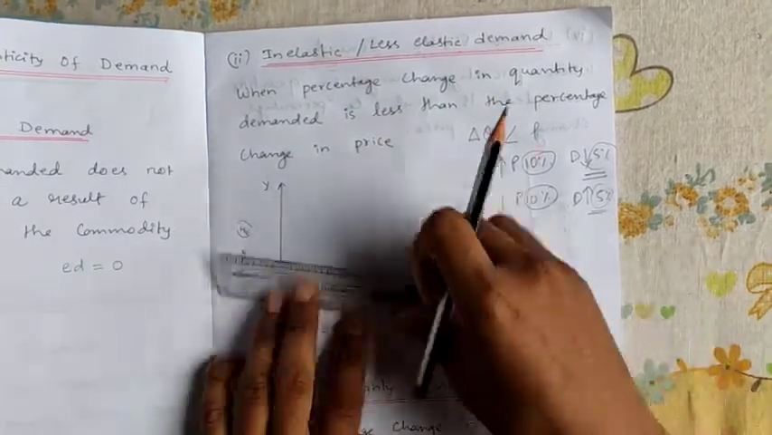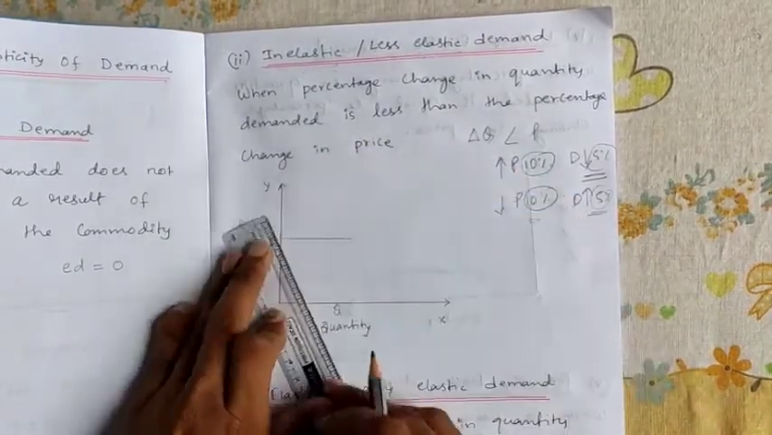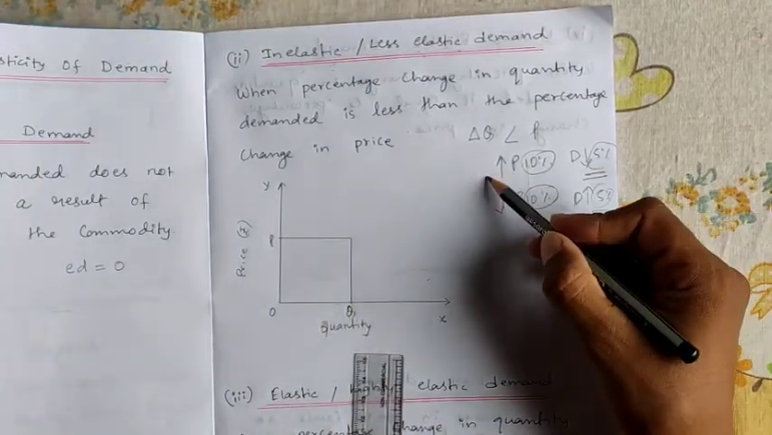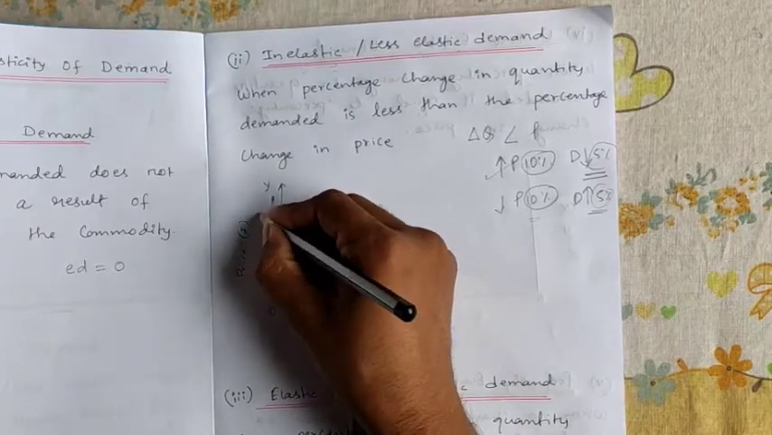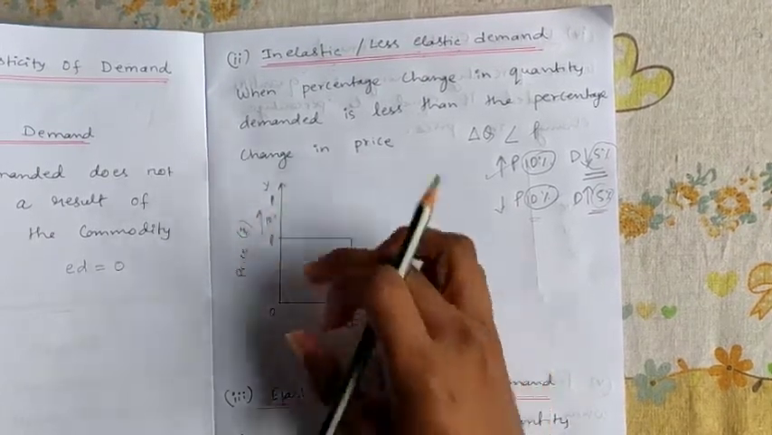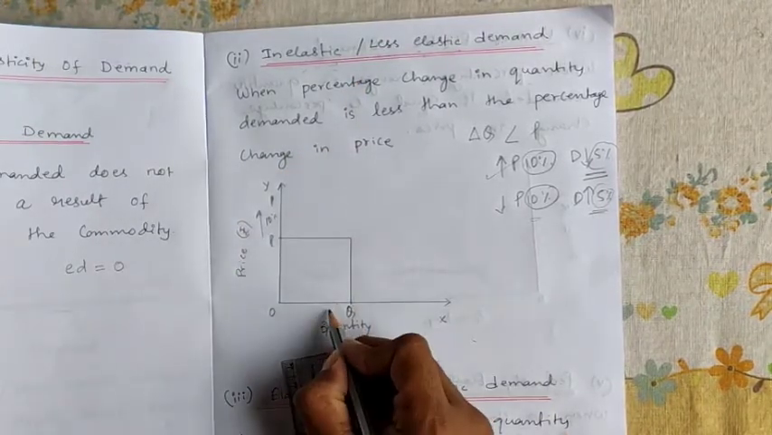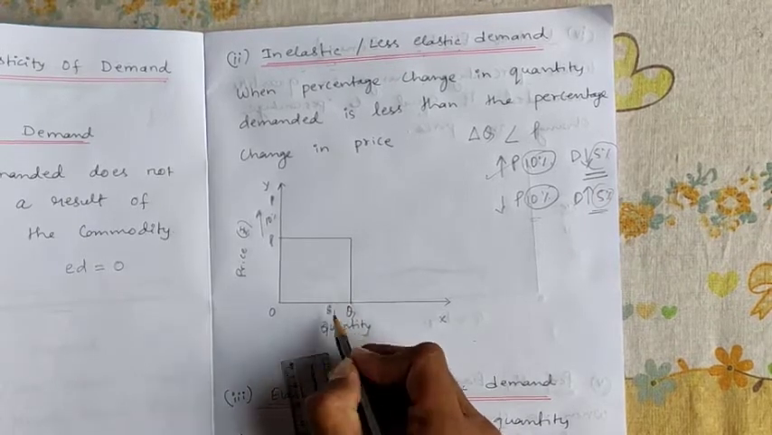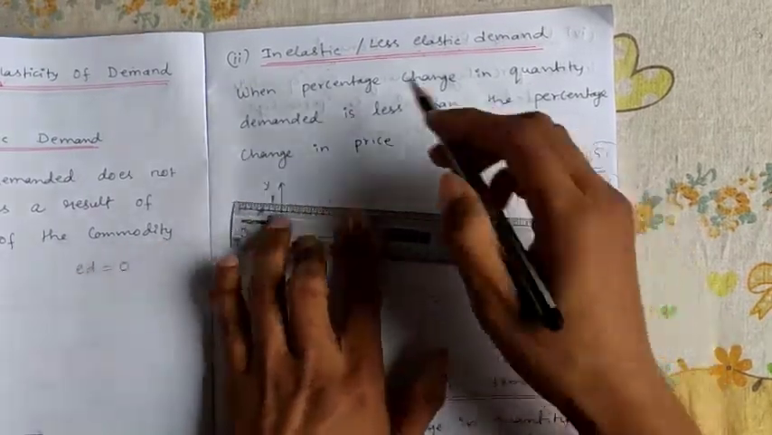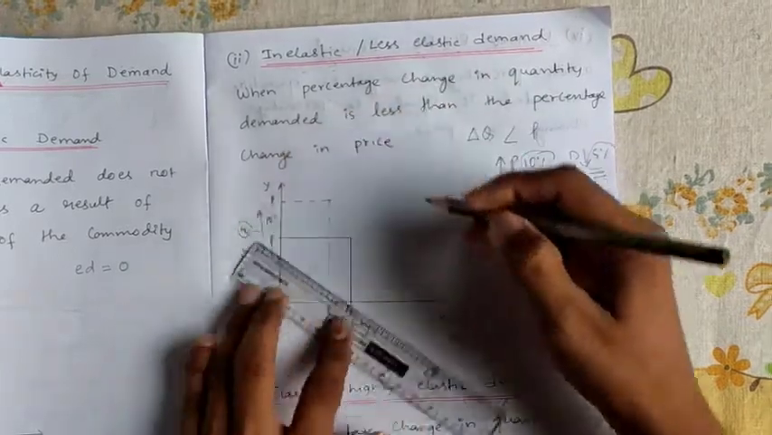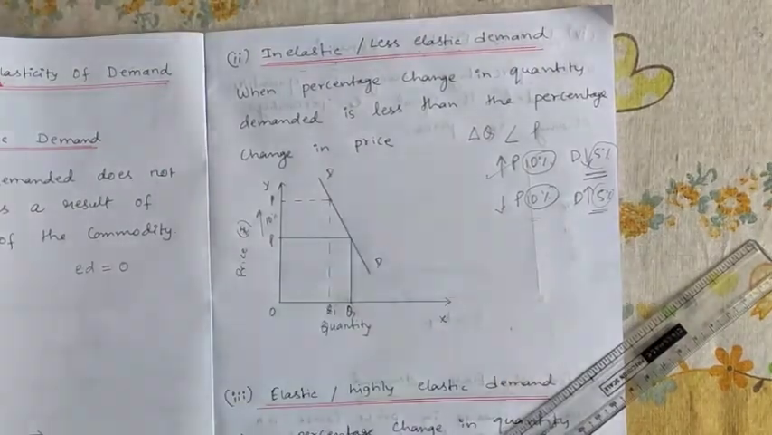So how do we prepare the diagram for this? First we'll prepare one normal price and quantity. Now take the first case: price is increasing by 10%. Here the gap will be more because the percentage change in price is more. What happens when price increases? Quantity demanded will decrease as per the law of demand, but it will decrease by only 5%, so the gap is less. Clear? Now we join these points. So this is your inelastic demand curve.